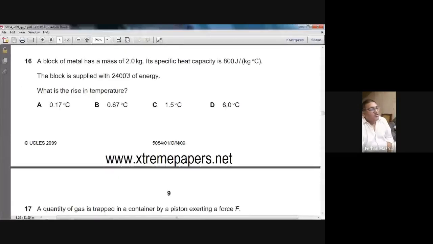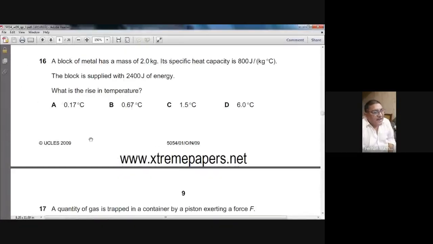Question 16 on your screen. A block of metal has a mass of 2 kg. Its specific heat capacity is 800 joules per kg per degree centigrade. The block is supplied with 2400 joules of energy. What is the rise in temperature? When there is a change in temperature, the formula we use is heat equals mc delta theta.